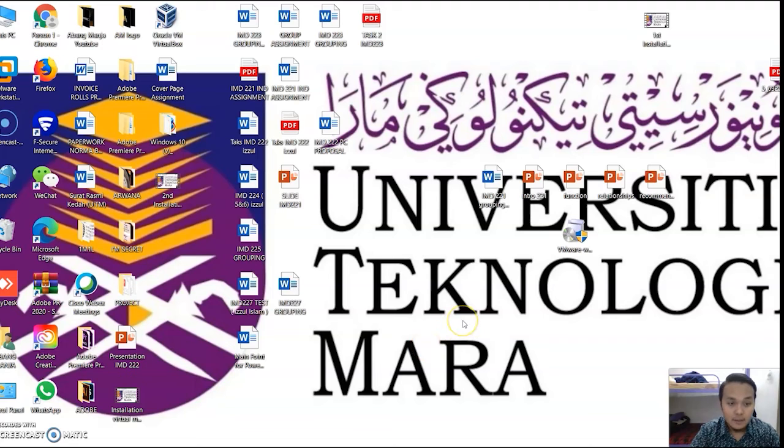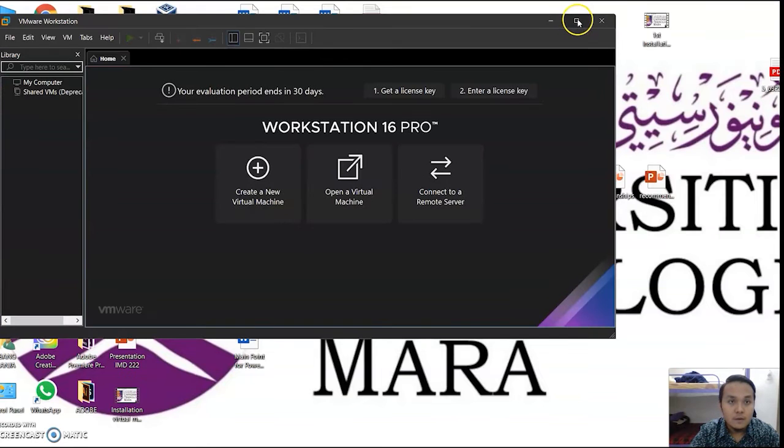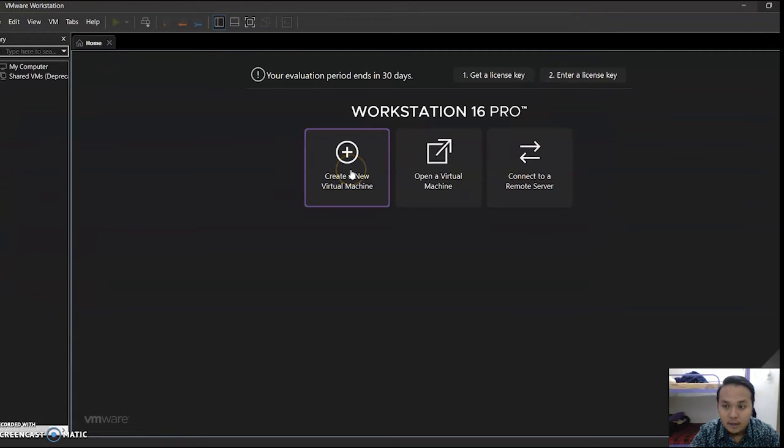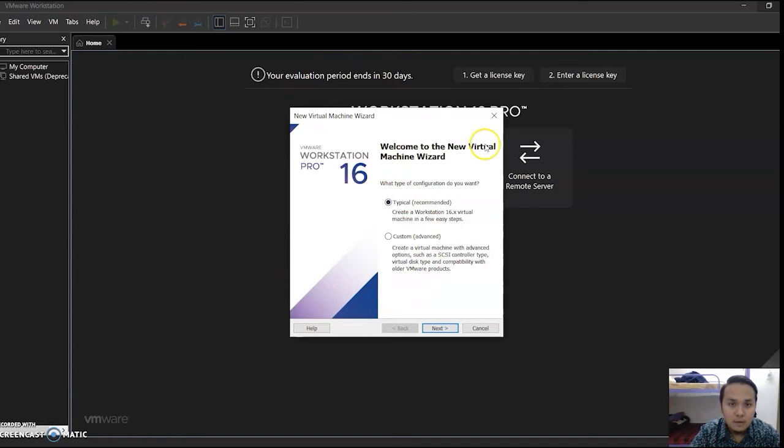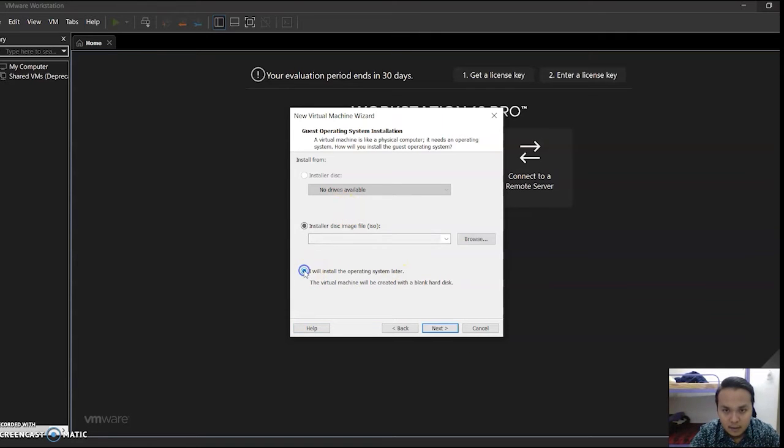Okay, we move to the last step, which is creating a new virtual machine. So the first step is we click at the VMware Workstation Pro software. After that, we click at create new virtual machine. The new virtual machine wizard will pop up on your screen. So you click typical, recommended. So you click next. You click I will install the operating system later.